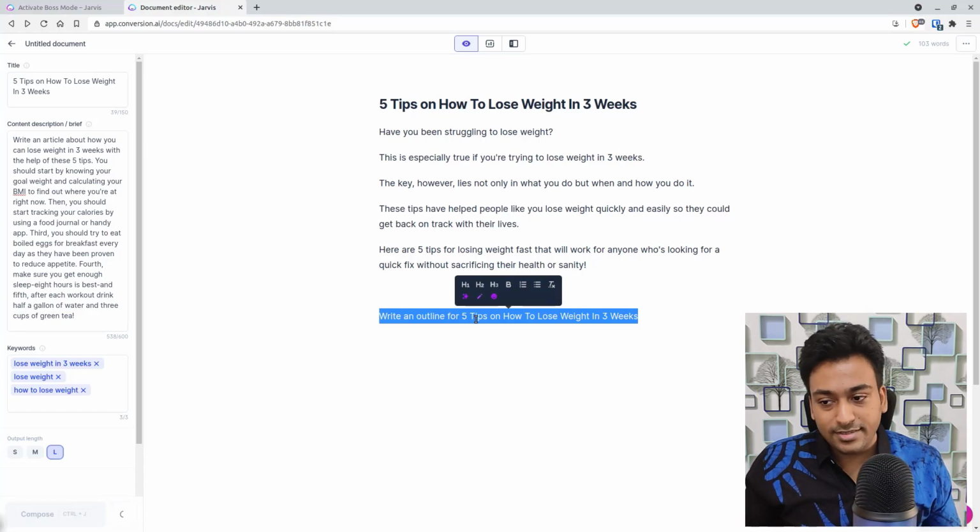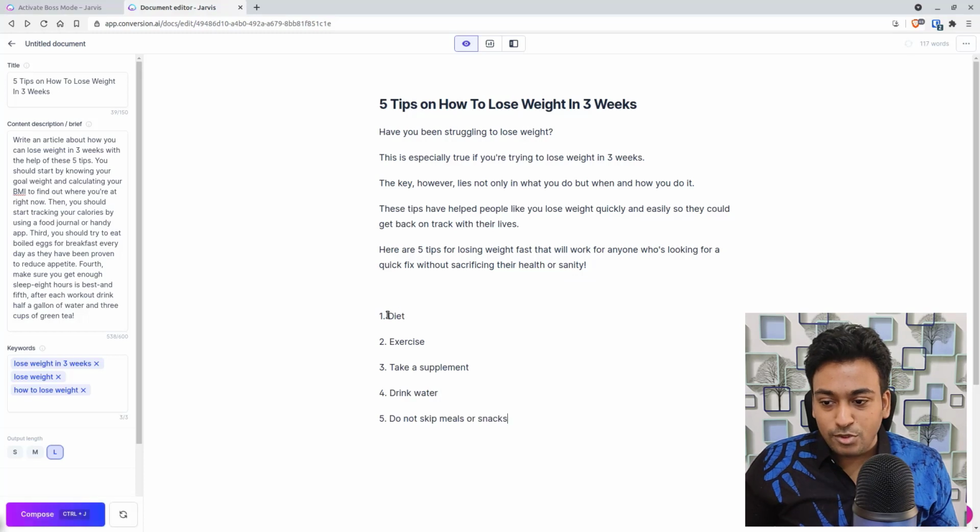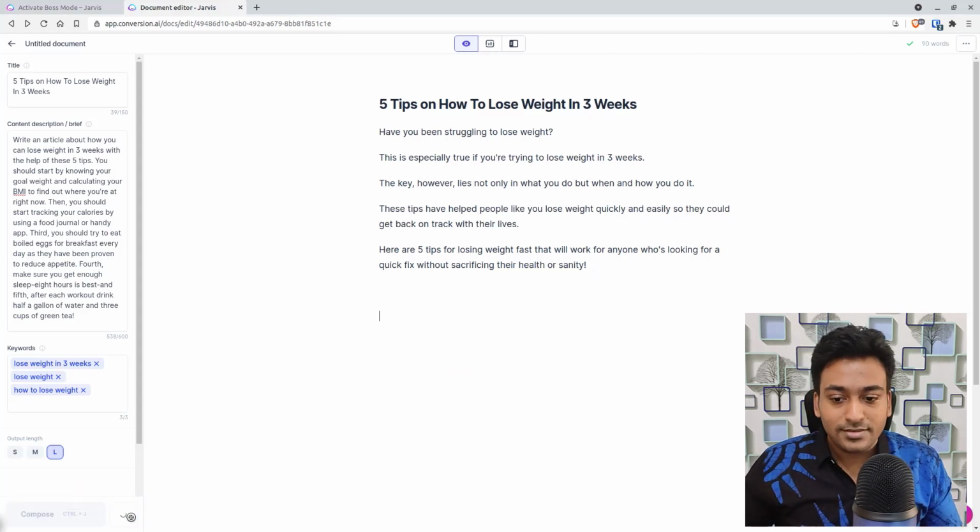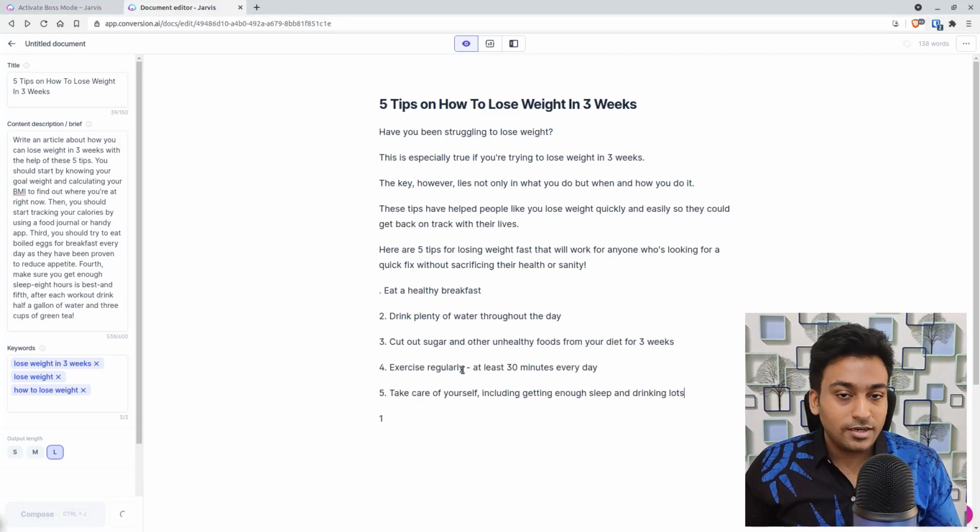It brings up 5 different ones: diet, exercise, take supplements, drink water, do not skip meals or snacks. This is really good. But let's say I want to see whether it can come up with something else. I just press the undo button and it brings up a much better result for me.